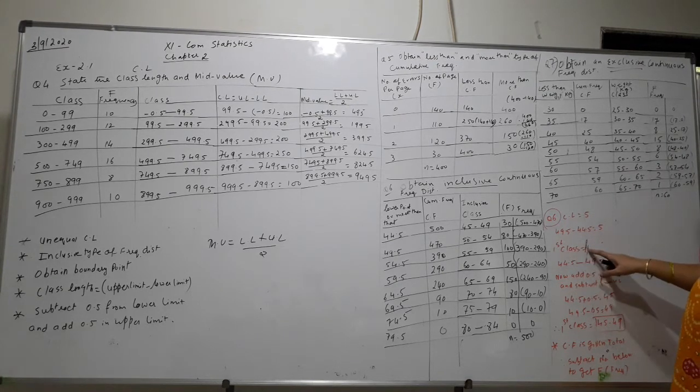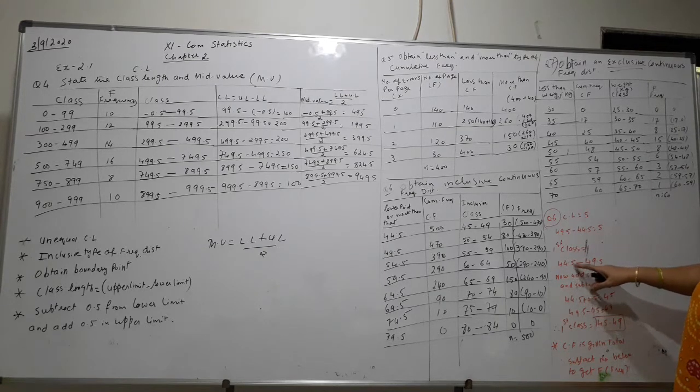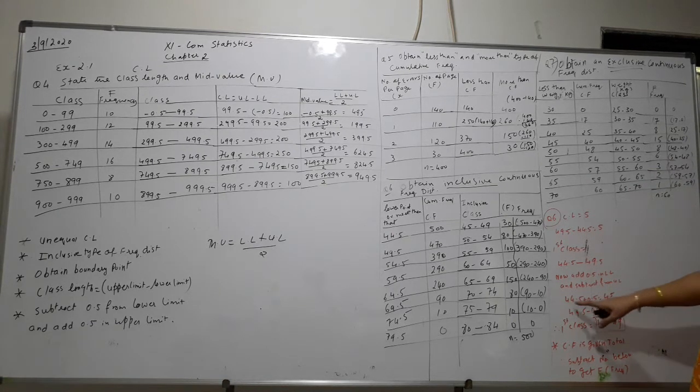So what is the first class given? 44.5 and 49.5. Now add 0.5 in the lower and subtract 0.5 in the upper limit. So 44.5 plus 0.5 you will get 45, and then 49.5 minus 0.5 you will get 49. Your first class will be 45 to 49. CF is given. Total is given.